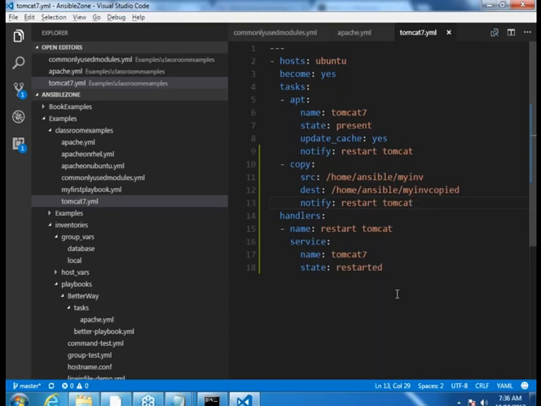Earlier it was designed only for publishing the events. Now it is listening also. That's the reason. Fine. Understood the essence of it? We would combine multiple things and execute at one shot. So this is with respect to handling. So what happens whenever a file is copied? Basically it would restart Tomcat. Whenever Tomcat has been installed or is present, then it would try to restart Tomcat. Fine. Now are we clear, or do we have any doubts on this?